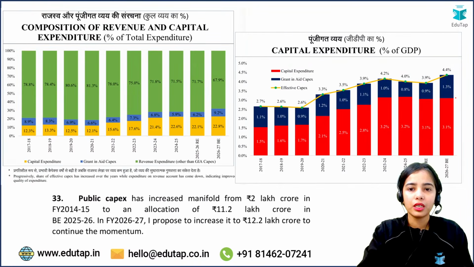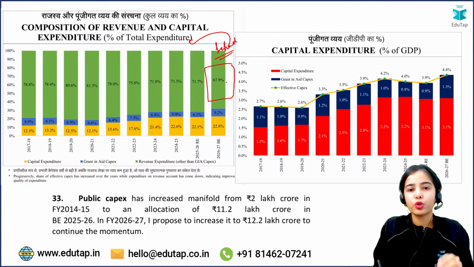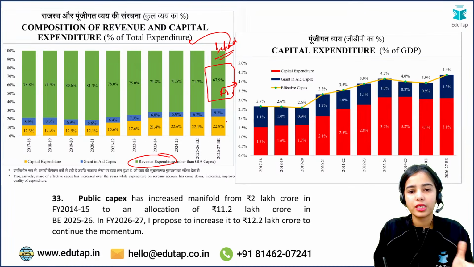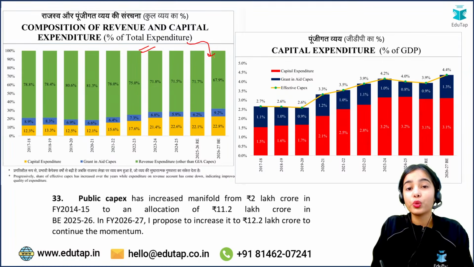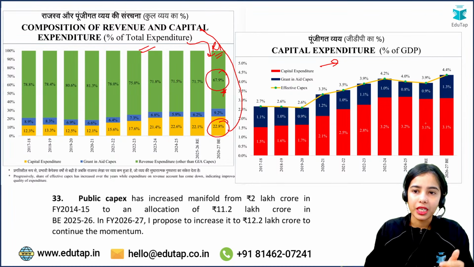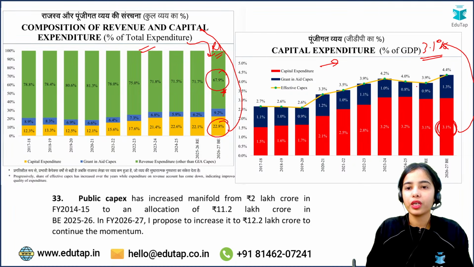That is understandable. Then coming to the composition of revenue and capital expenditure. Out of the total expenditure, the highest portion is going for the revenue expenditure, and the second highest portion is going for the capital expenditure. You can understand that out of the total expenditure, a huge 67.9% is going for the revenue expenditure and only 22.8% is going for the capital expenditure. In the capital expenditure, the growth in the capital expenditure as a percentage of GDP was 3.1%.